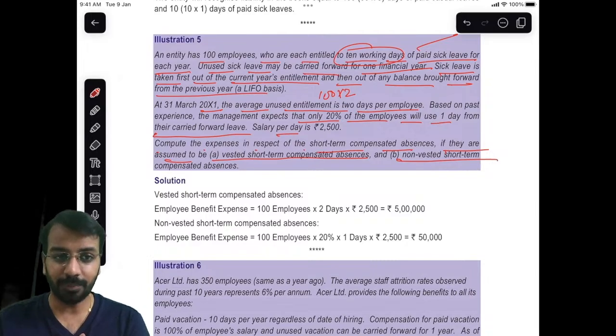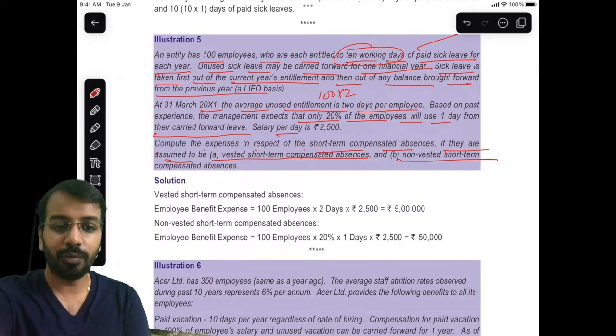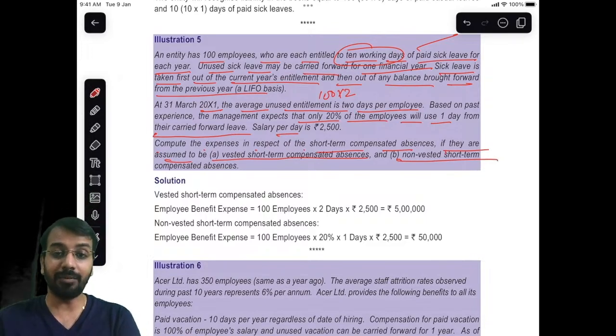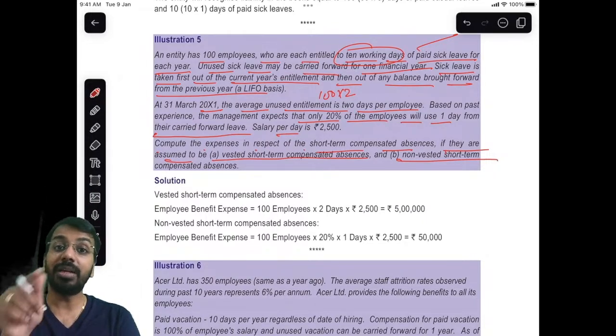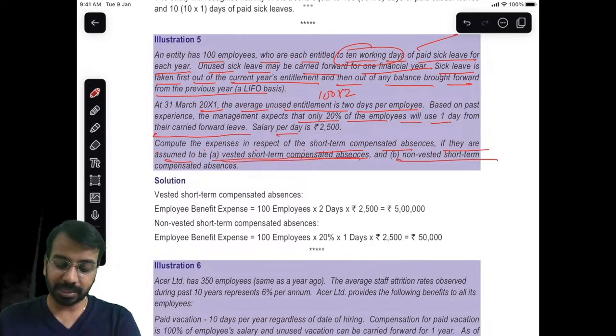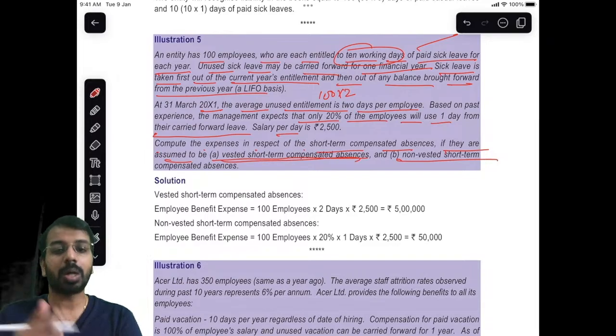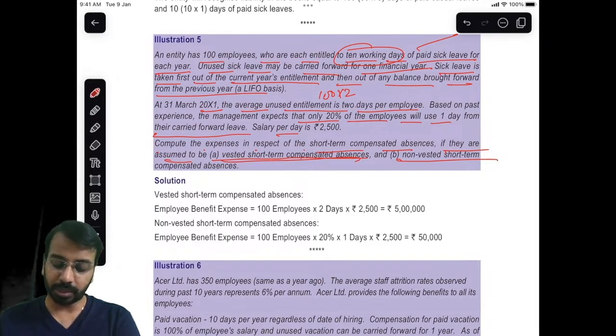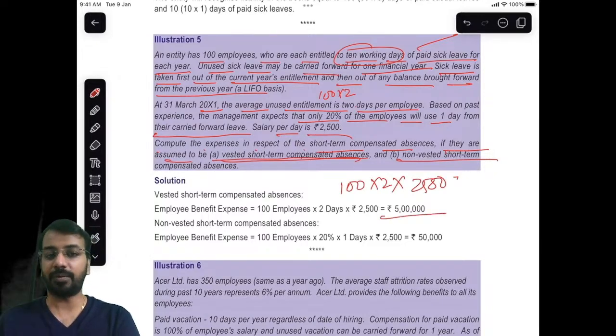Now if I am an employee and I have a leave entitlement, what will I do? If I don't take leave, what will I do? If it is vested, I will encash. So if it is vested, either I will use or I will encash. How many days? 2 days. So 100 employees into 2 days into salary per day 2500, you get 5 lakhs.